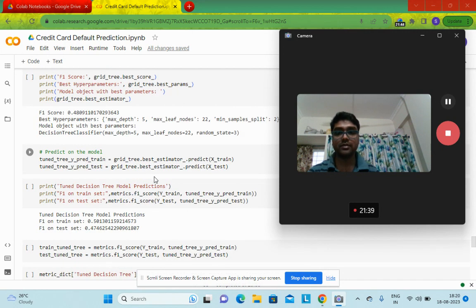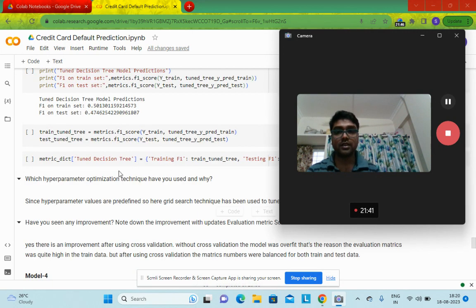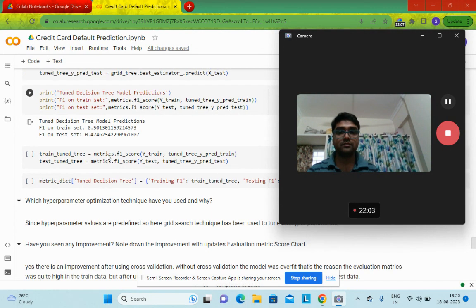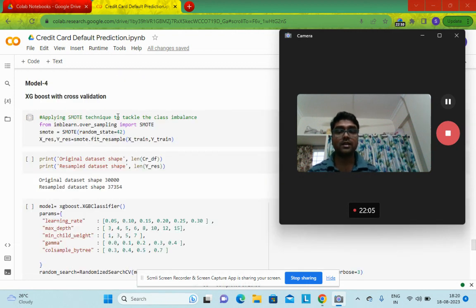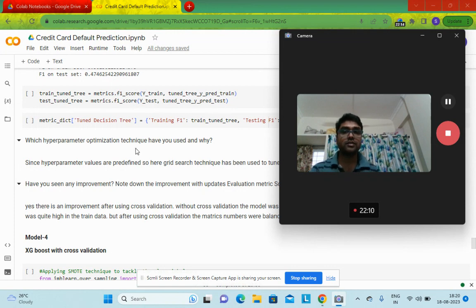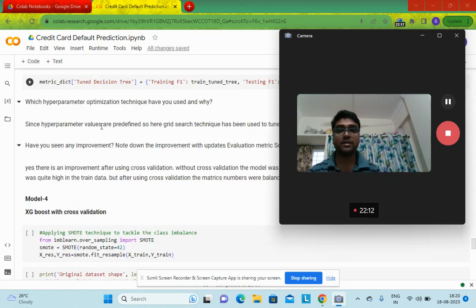Even after applying the cross validation, the number is improved a little bit, 50 for the training data set and 47 for the testing data set. But still we need to have this F1 test score at least in the range of 50 to 60, then we can consider a particular algorithm at least. So after applying the decision tree, there is a bit of improvement with cross validation in the evaluation metric F1 score.